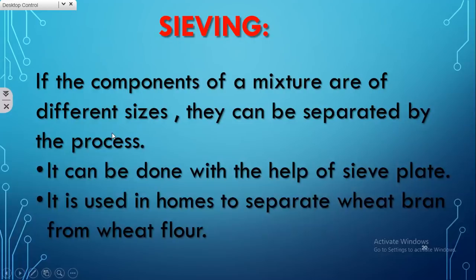The next method is sieving. See, winnowing is applicable when there is difference in weight. But when there is difference in size, we go for the sieving method. If the components of a mixture are of different sizes, they can be separated by this process. It can be done with the help of a sieve plate. It is even used in your home. You might have seen your mummy using sieve plates to separate wheat bran or any type of impurities from flour items like wheat, maida and all.